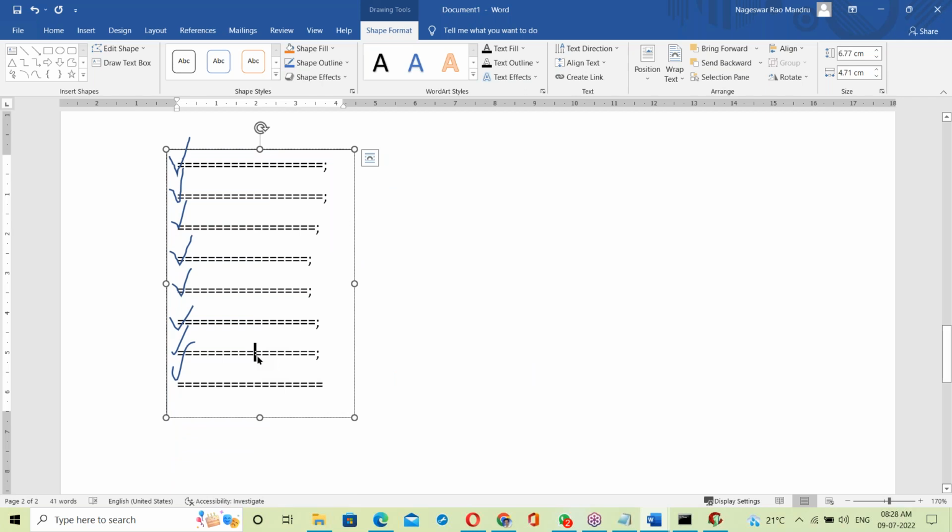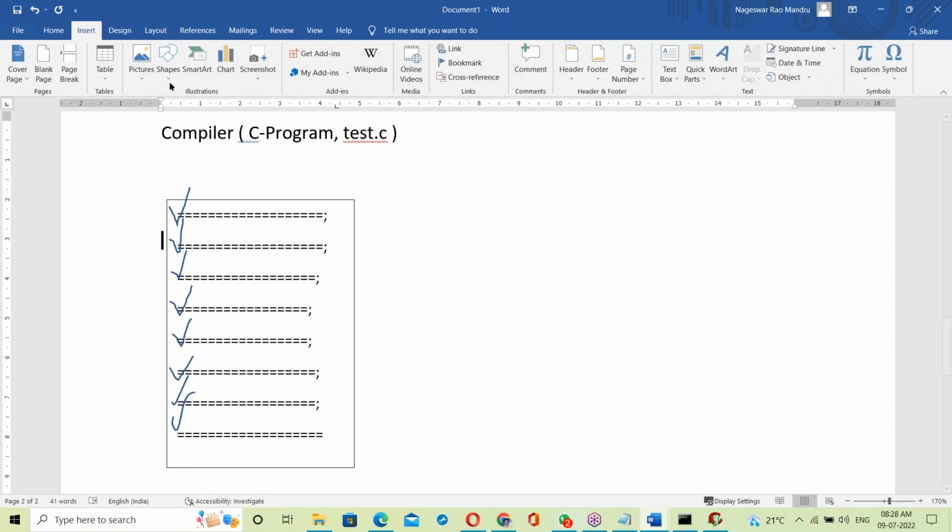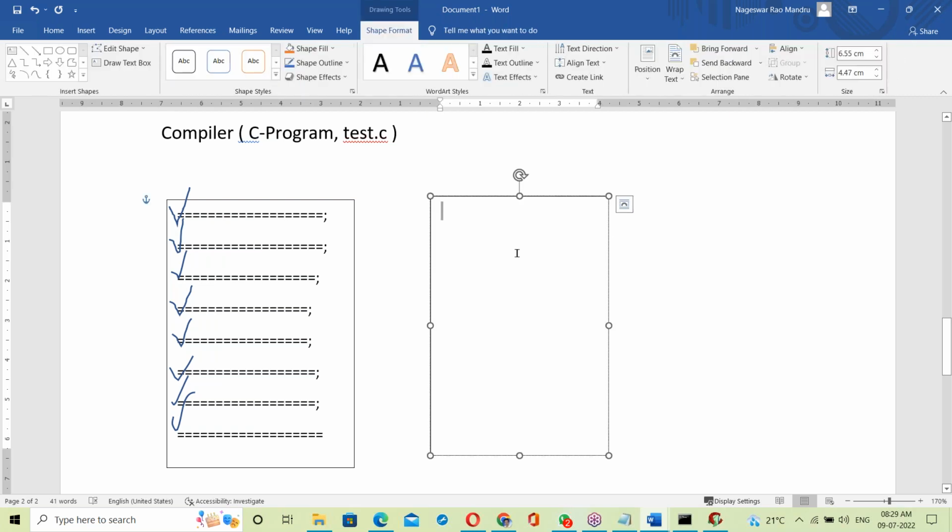Suppose there are no errors, everything is fine. Then what happens? Then the compiler opens another file. After opening another file, this whole code converts into binary format.